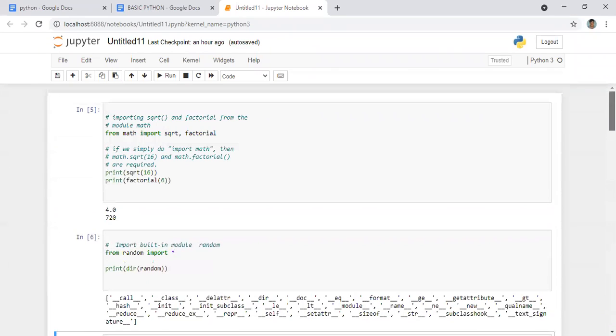You should do this on the Jupyter notebook. I hope this much of the class is clear. And thank you.